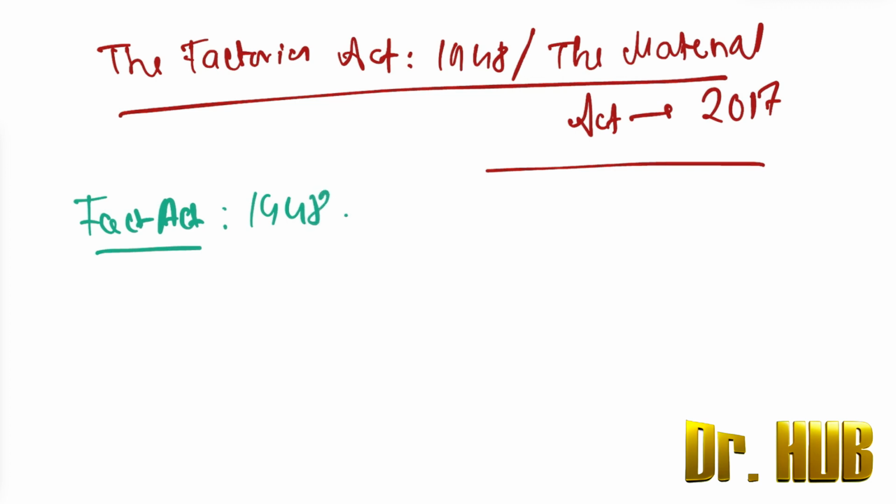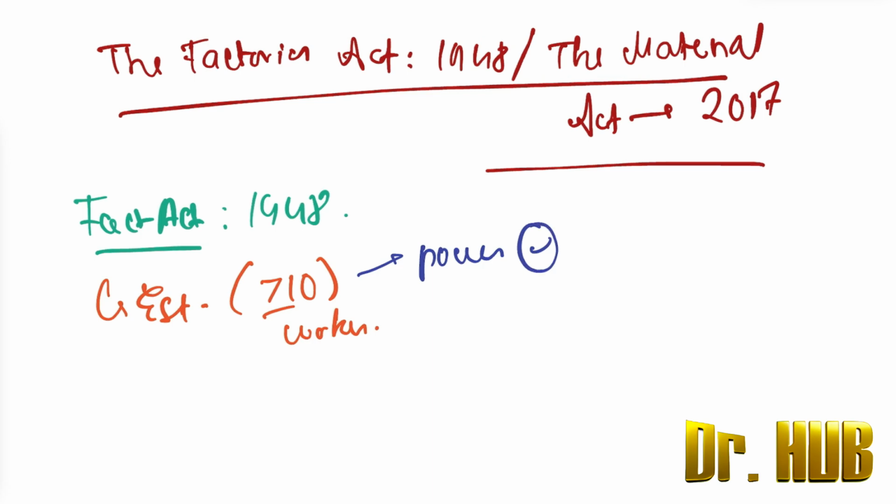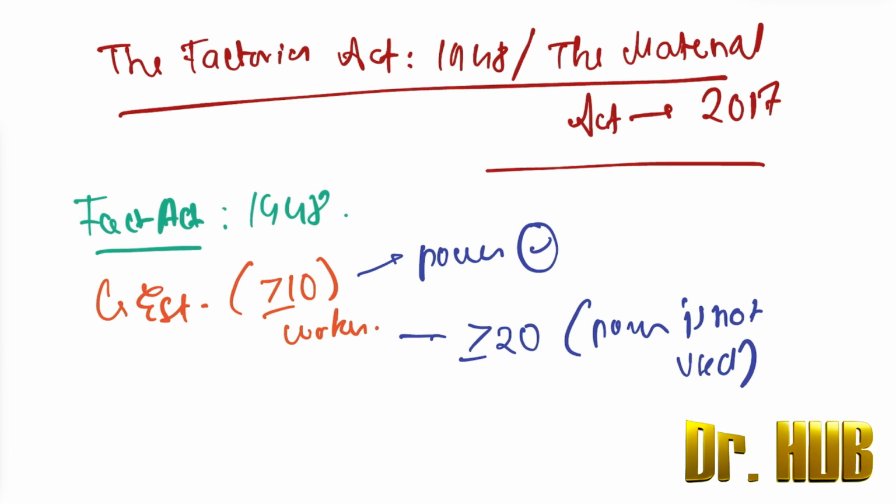This is 1948. So the Act defines a factory as an establishment employing 10 or more workers where power is used, and 20 or more workers where power is not used. So if power is not used, you can employ more than 20 workers.